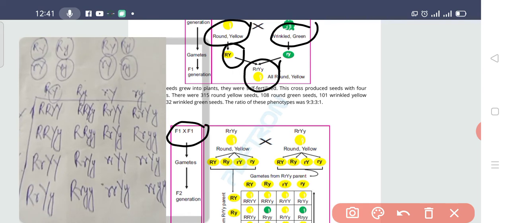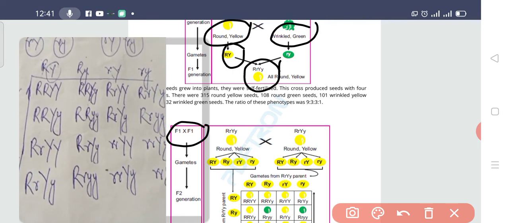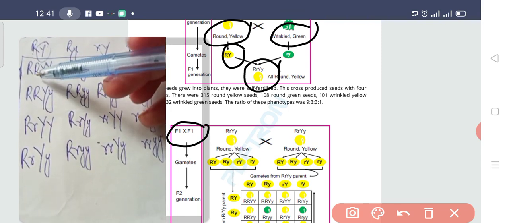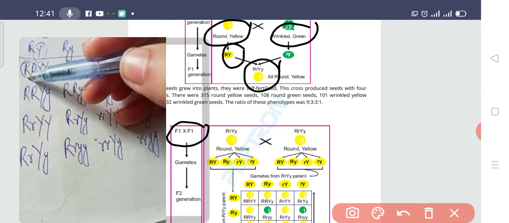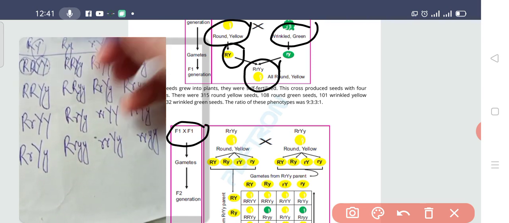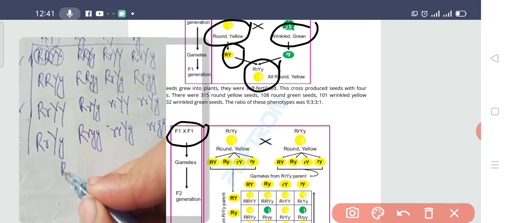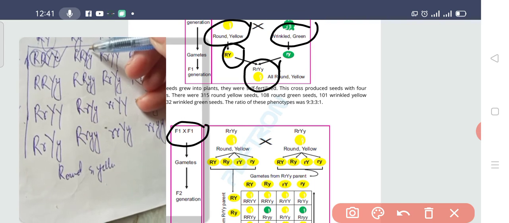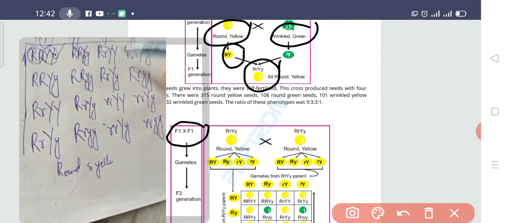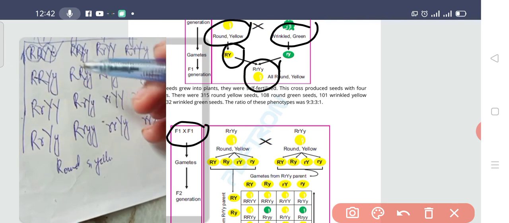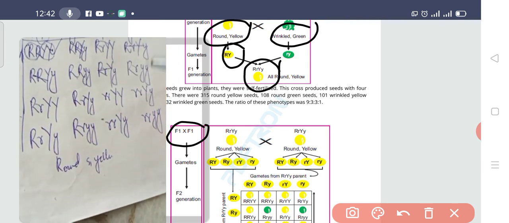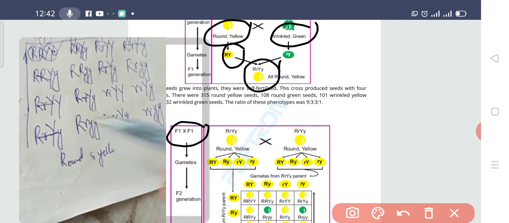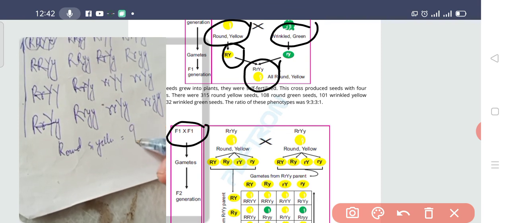So this is a very beautiful cross. Now let's see what is inside there. If you are able to read the genotypes, then you are able to tell me the phenotype. This is round and yellow. Let's see how many plants were round and yellow. Let's count: round and yellow 1, 2, 3, 4, 5, 6, 7, 8, 9. So 9 were basically round and yellow.